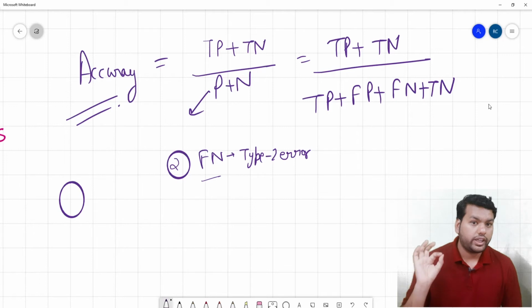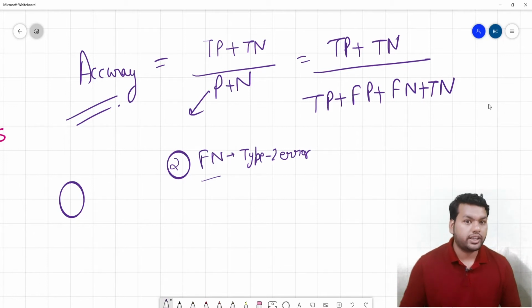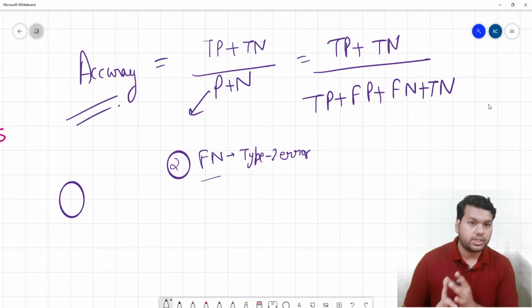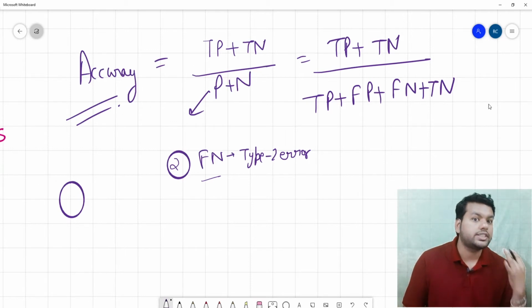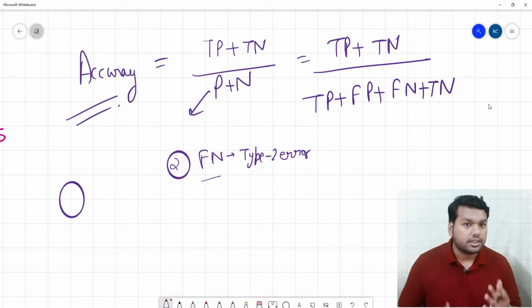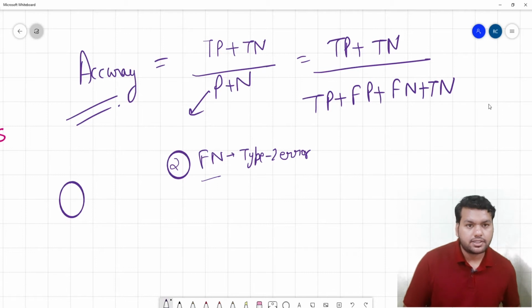One, when we have an imbalanced dataset, which we mostly have in real-world scenarios, we should not use accuracy. Second, the cost of making mistakes is very high because we are not much concerned about the false negative, which is a type 2 error. The third one is that it does not talk about the class probability like the confusion matrix. So these are the three drawbacks.